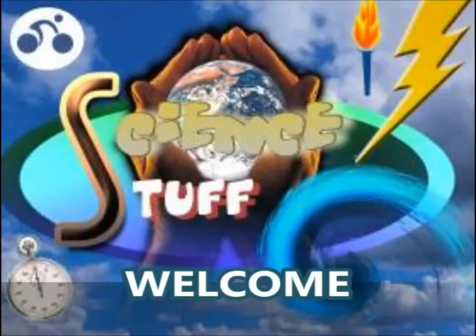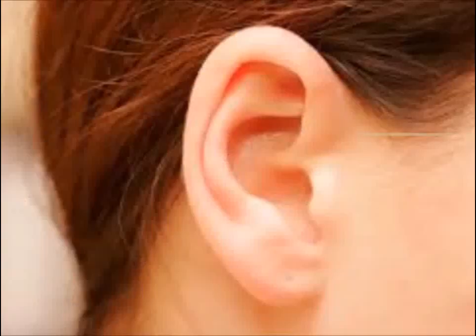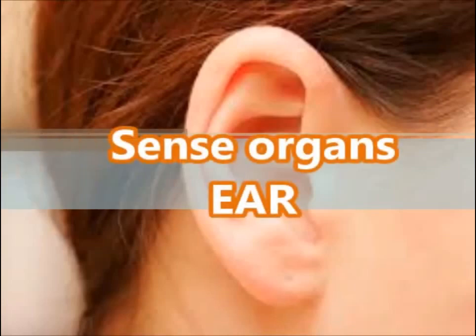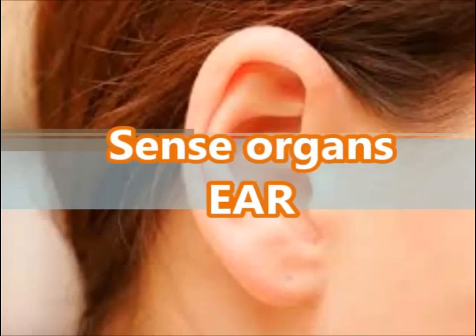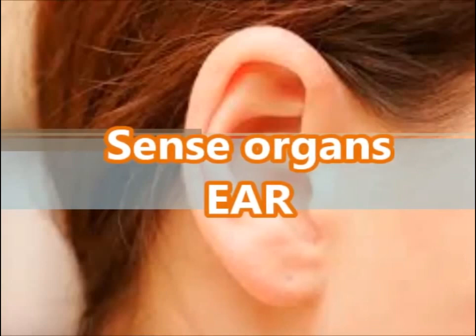In this session, today we are going to learn about the human ear. In our sense organs, a very important organ is the ear. It is very much related to our brain, that you know.